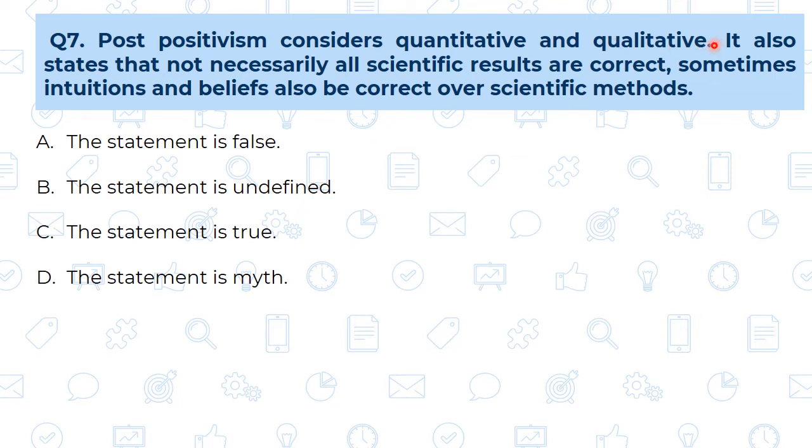Next, it also states that not necessarily all the scientific results are correct, means there can be mistakes in the experiments also, there can be mistakes in the scientific results also, and sometimes the intuitions and beliefs, means we can say our gut feeling or our sixth sense, that is the natural science, can also be correct over the scientific methods. Means sometimes our natural science can overcome the real science. Our sixth sense, our beliefs or our intuitions can overcome the scientific methods.